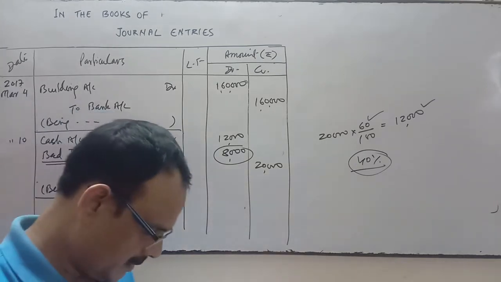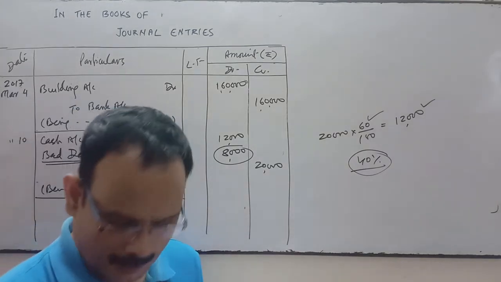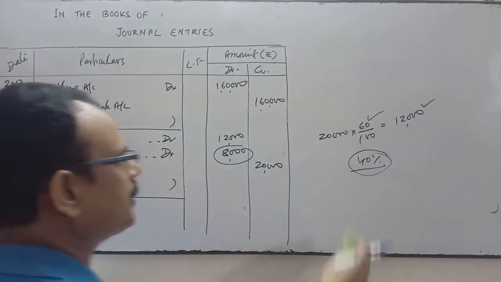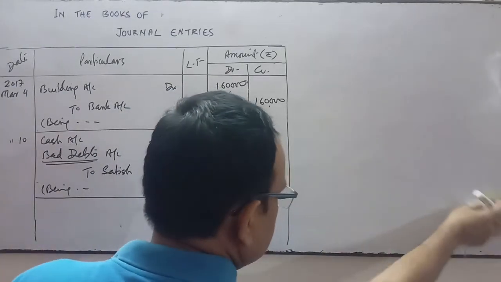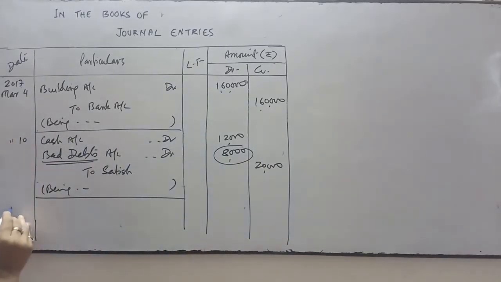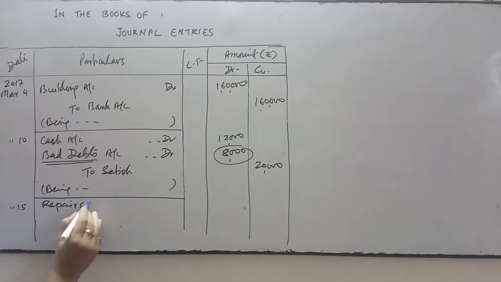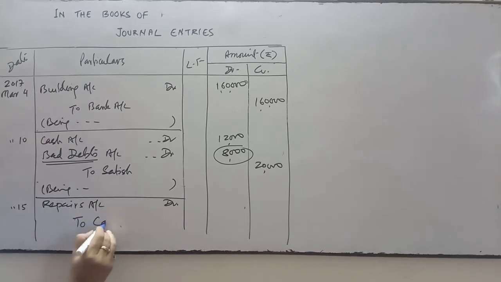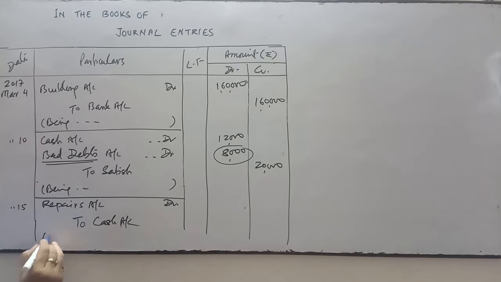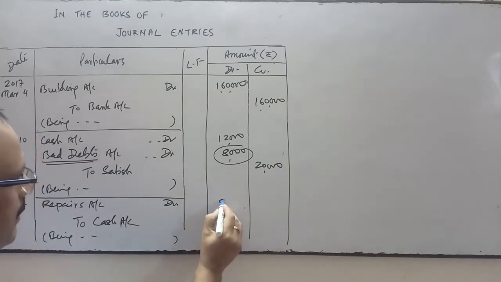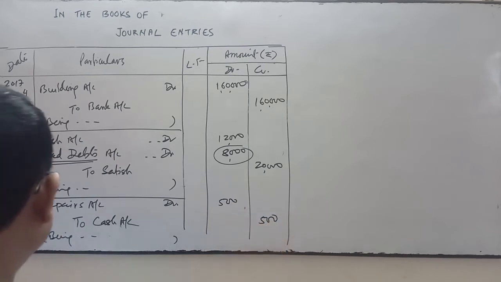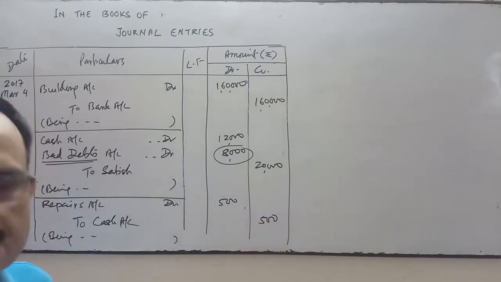Now see the next one. Paid rupees 500 for repairs of office furniture. When we repair our furniture, it's a revenue expenditure. So the repairs account will be debited, it's a revenue expenditure. Second, cash account, cash goes out from the business. Being repairs done on office furniture. The narration will be very simple: being repairs done on office furniture.